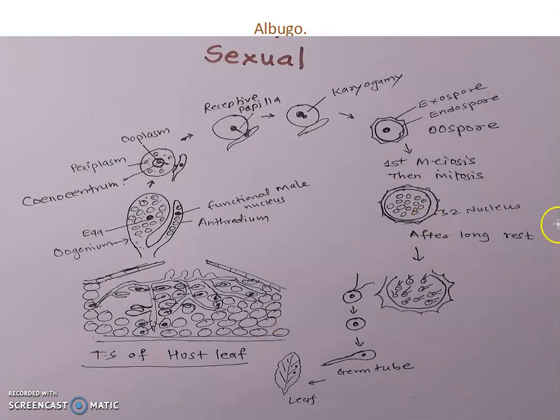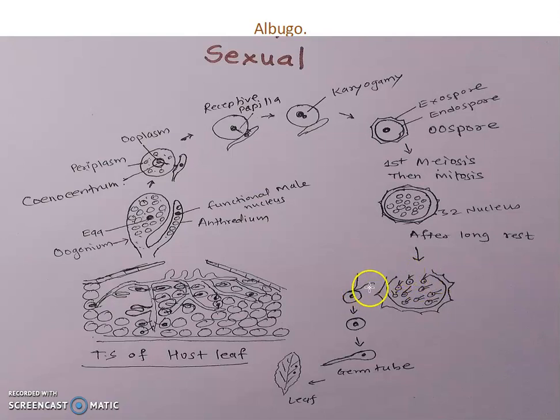These oospores rest in the leaf, and when the leaf decays, they emerge and burst, then develop zoospores.